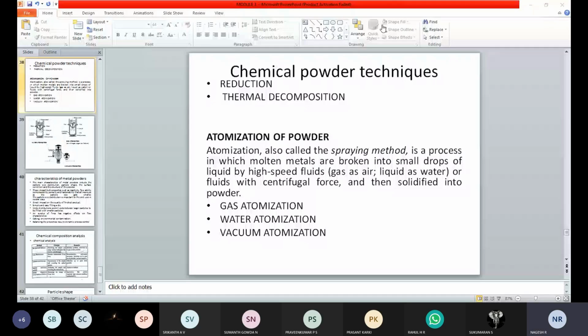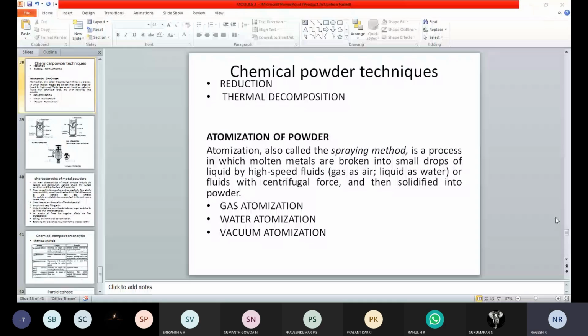In today's class we are going to discuss what is atomization. What are the different methods involved in atomization? We can discuss that in today's class. Now you can see the presentation.